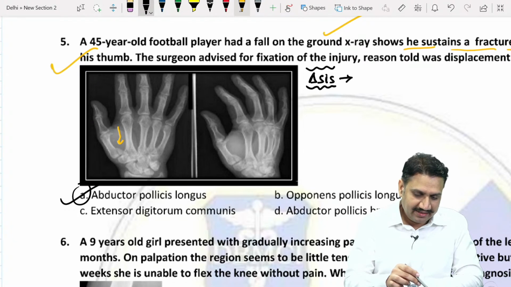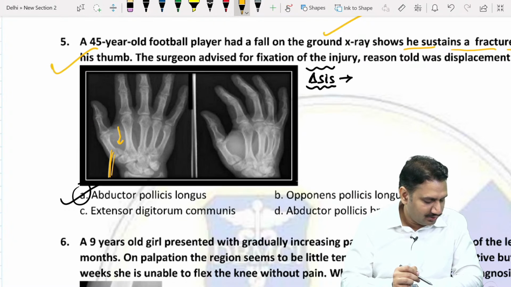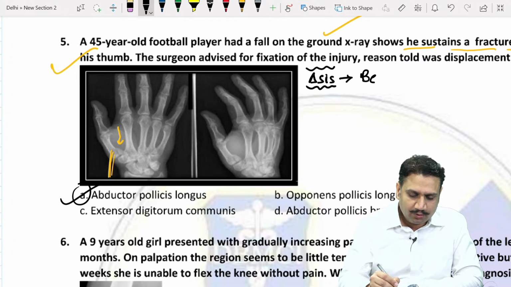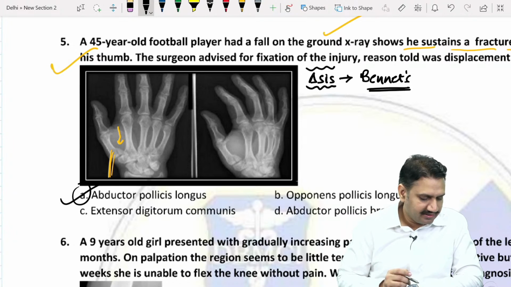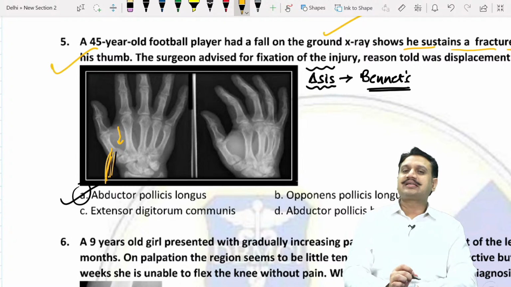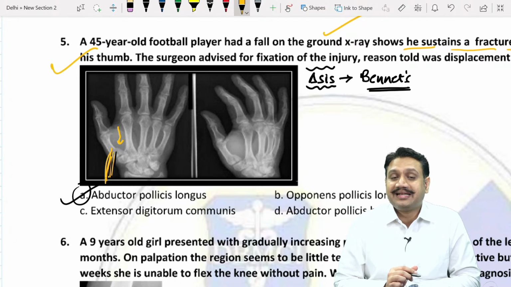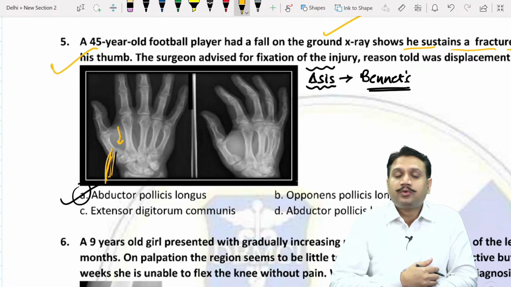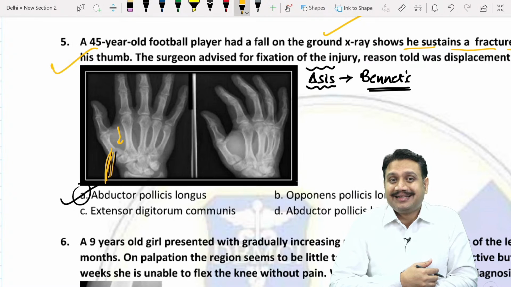APL is point taken. APL is a muscle which is attached over here. Absolutely correct. What is the diagnosis? Bennett's. It is Bennett. And why did the surgeon say that we want to fix it? What is the reason? Can anybody say? Because the muscle is attached over here, and the attached muscle will not allow the fragment to stay in position. So any muscle, when it is connected to a bone and the bone gets a fracture, like lateral epicondyle, medial epicondyle, the Bennett, all the time they make it what? The fracture of necessity. It is displaced, it has to be fixed.